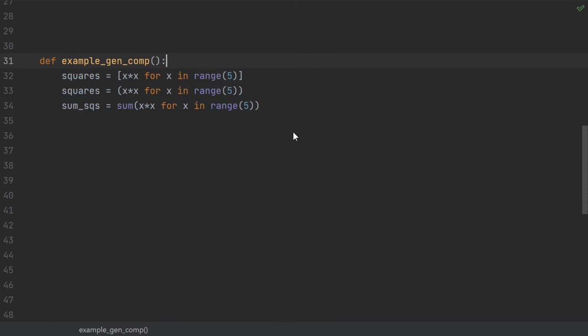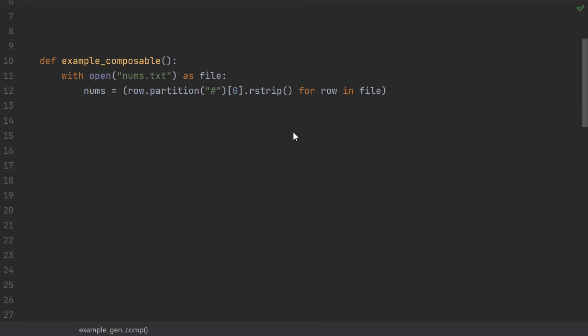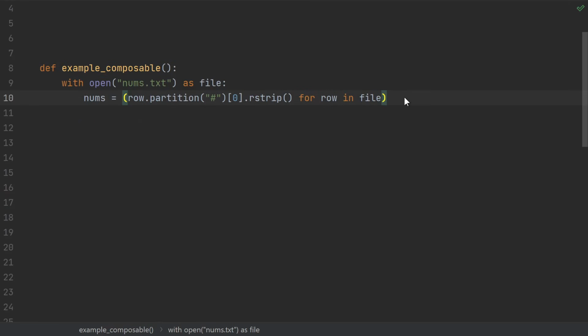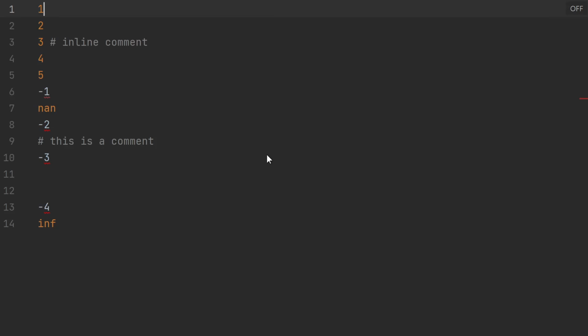And now that we know about generator comprehensions, another great feature of generators is that they're extremely easy to compose. You can build pipelines of data out of generators in no time. Suppose you want to be able to parse a file like this. It has data in it that you want to treat as floating point numbers, but you also want to allow comments, full line comments, nans, infinities, and blank lines. No need to write a fancy parser, generators are plenty expressive enough to get this job done.